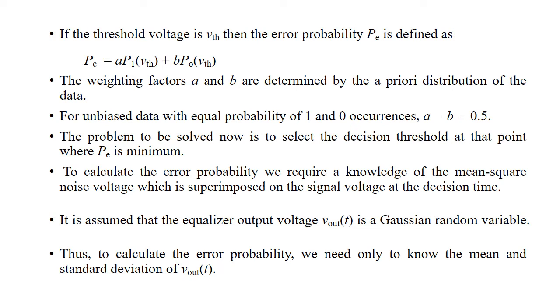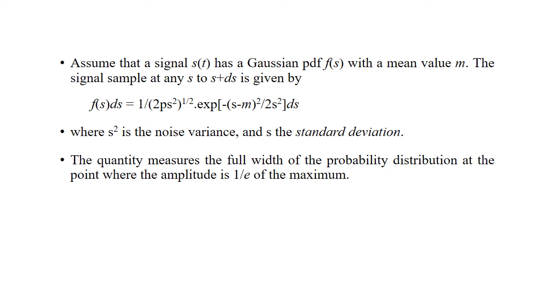To calculate the PE, the output voltage V out of t is a Gaussian random variable, and to calculate the error probability we need only to know the mean and standard deviation of V out of t. Here for unbiased data, we consider equal probability of 1 and 0 occurrence, that is, A equal to B equal to 0.5. Assume that the signal S of t has a Gaussian PDF, which can be either a noise disturbance or a desired information bearing signal.